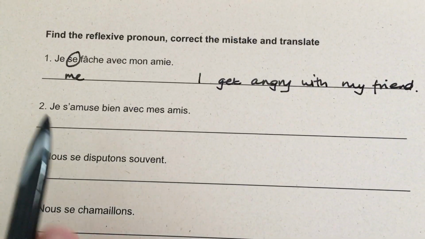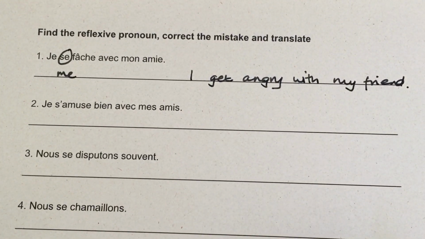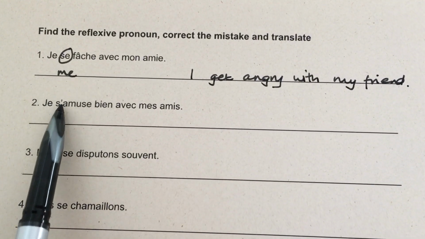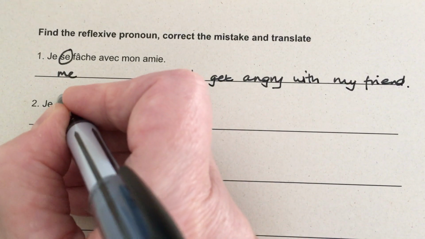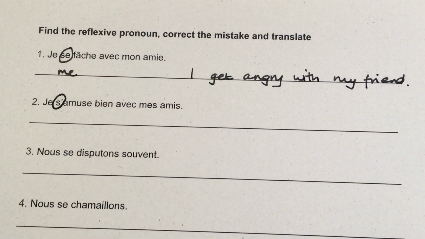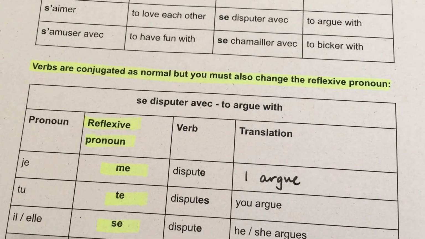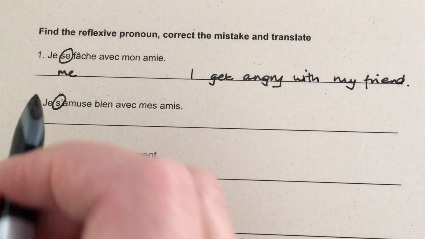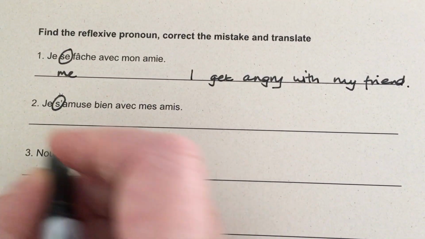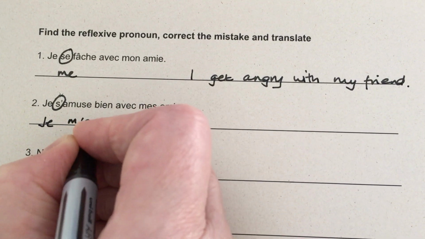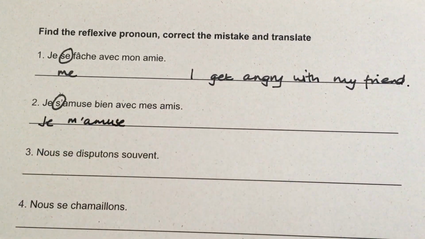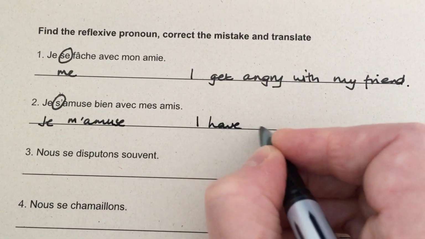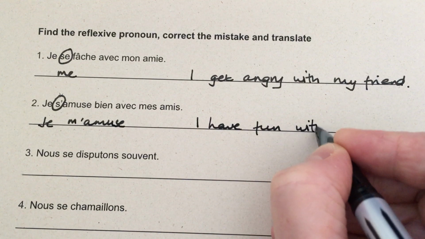Next one. Je s'amuse bien avec mes amis. Okay, so this verb starts with a vowel, so it's looking a little bit different from the one before, but I know enough now to circle that as the reflexive pronoun. I also know enough to see that there's a mistake here because we have to use me with je. We have to be careful here. It's going to be je m'amuse. Okay, so I'm going to write that out underneath. Je m'amuse bien avec mes amis. I have fun with my friends.